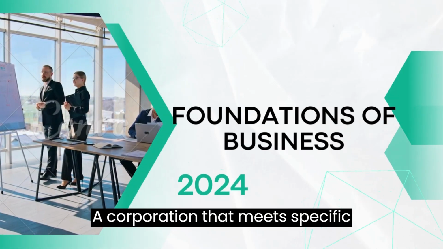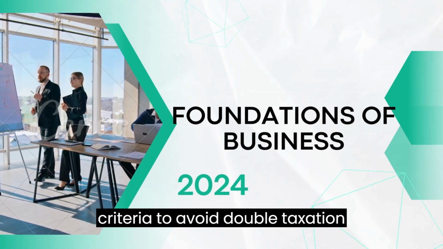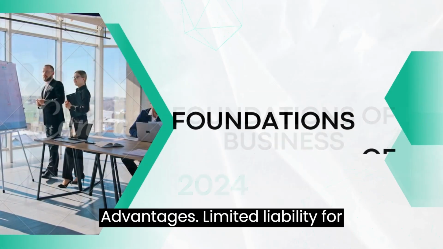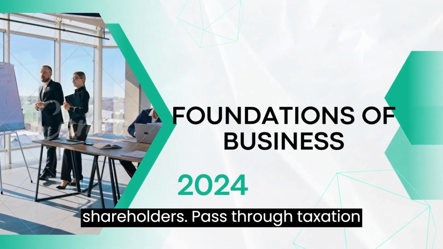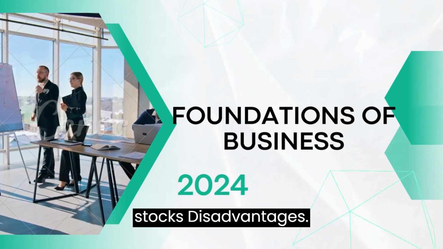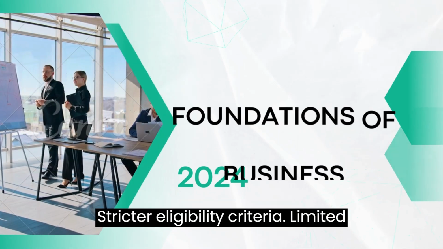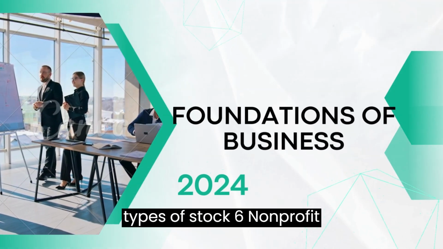5. S corporation. Description: a corporation that meets specific Internal Revenue Service, IRS, criteria to avoid double taxation. Advantages: limited liability for shareholders. Pass-through taxation. Access to capital through the sale of stocks. Disadvantages: stricter eligibility criteria. Limited number of shareholders. Restrictions on types of stock.